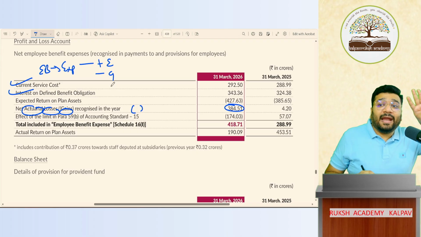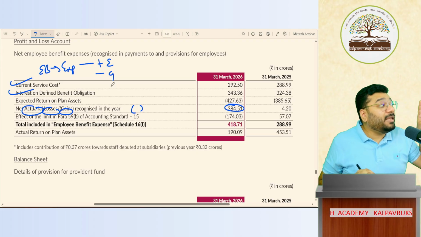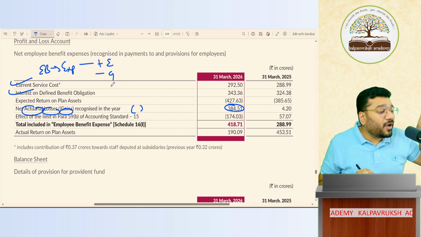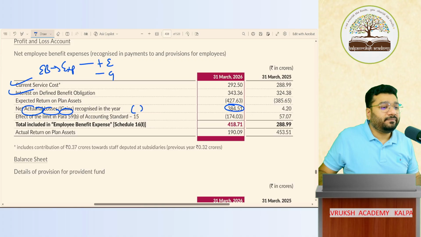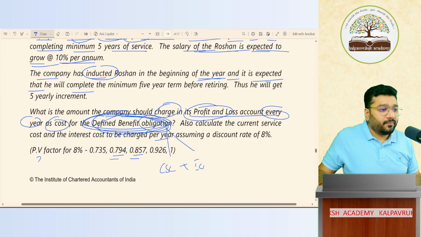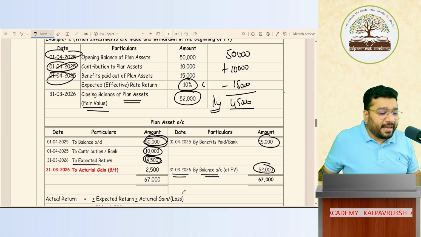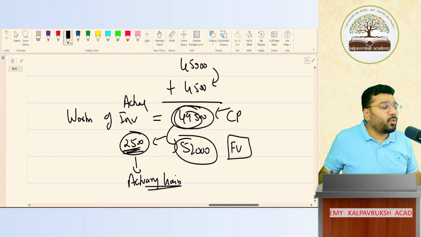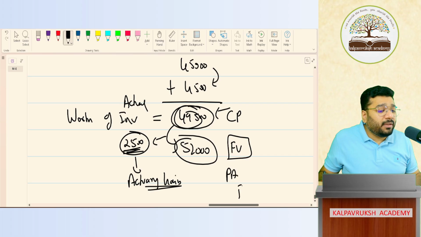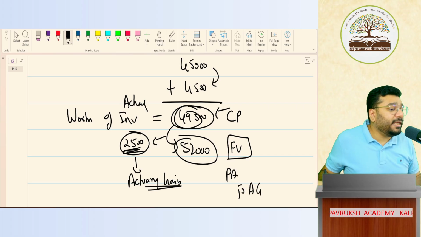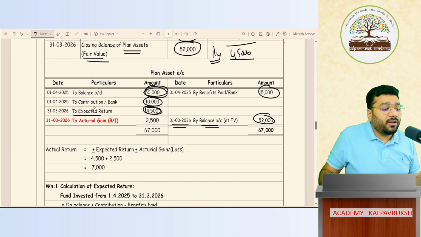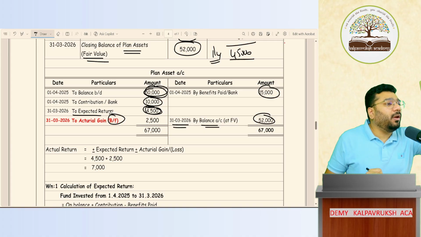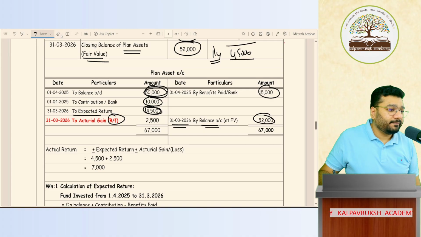So in employee benefit, 3 items are coming as of now. With regard to DBO, what is it? Current service cost, interest on DBO, and then actuarial gain or loss on DBO. Okay, not okay. So here we've got a gain or not? We have got a gain. So what is the entry for this? Plan asset account debit to actuarial gain. So in plan asset account, to actuarial gain will come how much? 2,500. Always this will be a balancing figure. Always this is going to be a balancing figure.